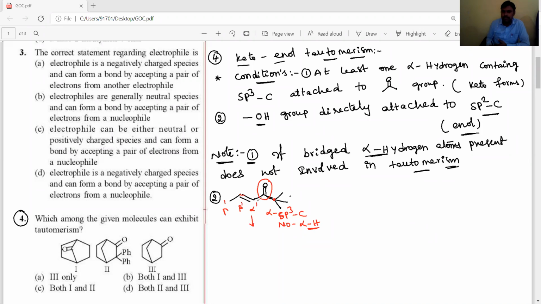This double bond is in conjugation, and this gamma carbon has hydrogen atoms present.